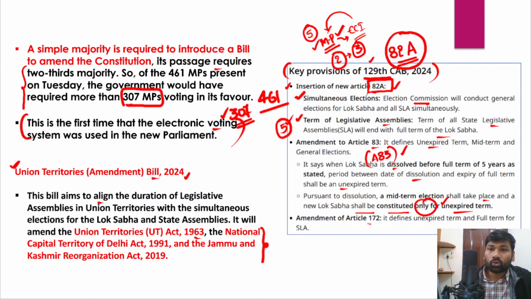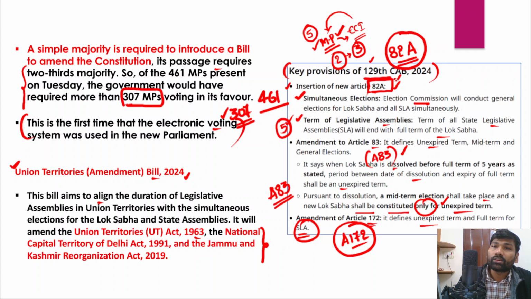Okay, so there is an amendment to Article 172 as well. It defines the expired term and full term of the state legislative assemblies. So Article 172 as well as Article 83 will be amended, and it also plans to introduce Article 82A. That will be a new article apart from the amendments to Article 83 as well as Article 172. I hope you have understood this, right? We have discussed this in a very detailed manner. In future also, we will discuss these developments with respect to simultaneous elections as well.